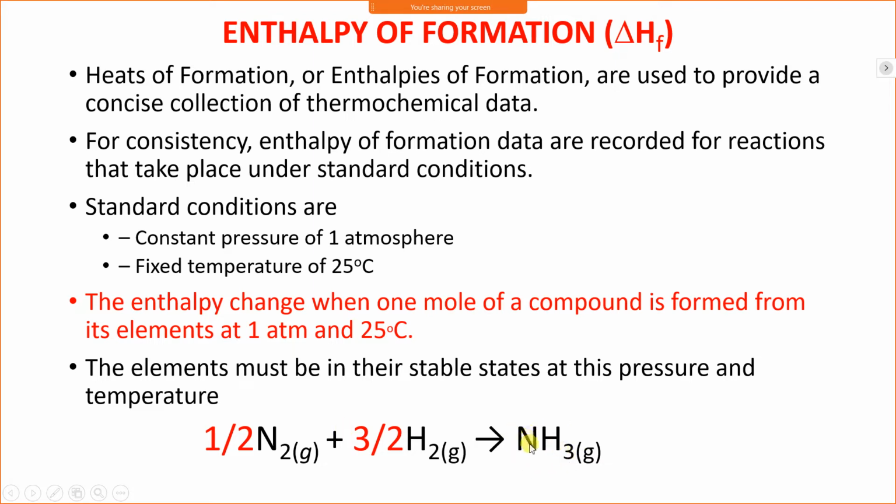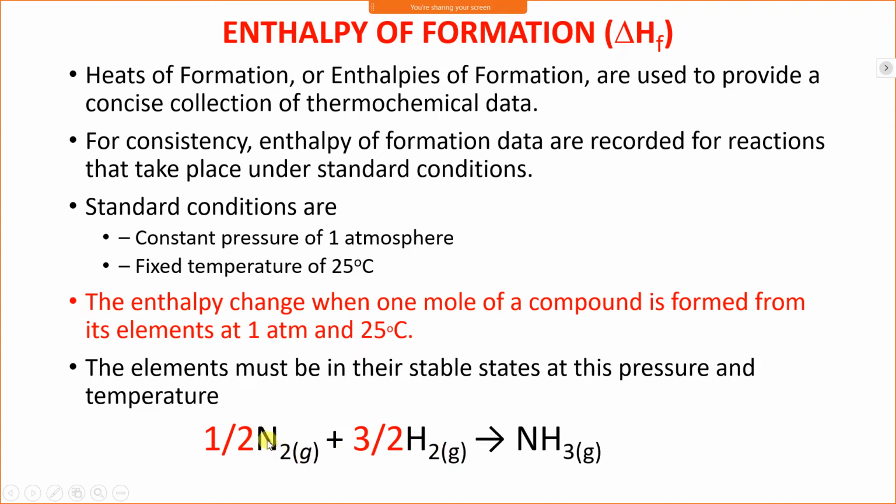But we want 1 mole of compound formed, here 1 mole of NH3. To form NH3 we require nitrogen gas and hydrogen gas, but nitrogen is available in the form of a molecule, N2, and hydrogen is also available as a molecule, H2.